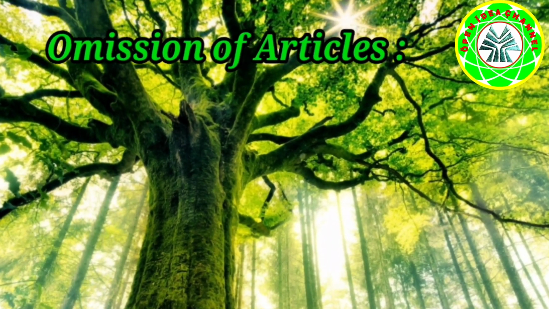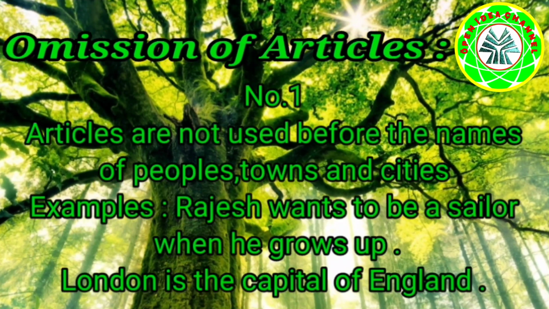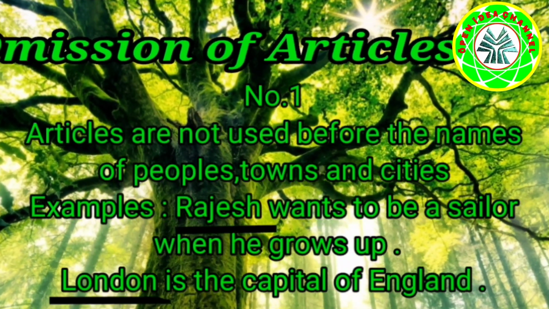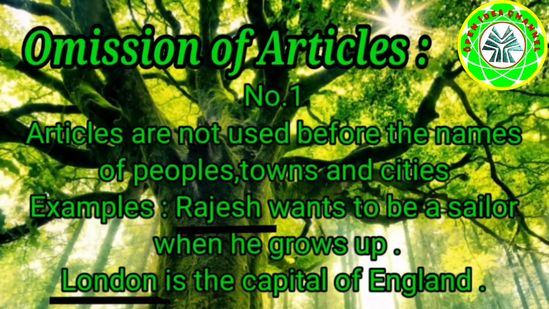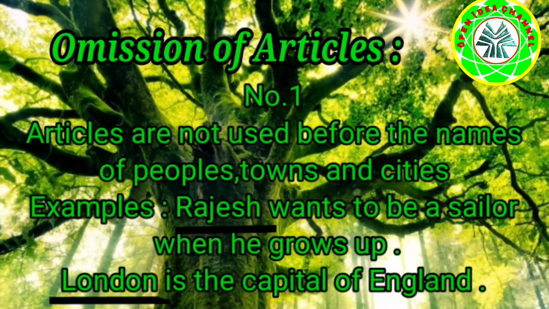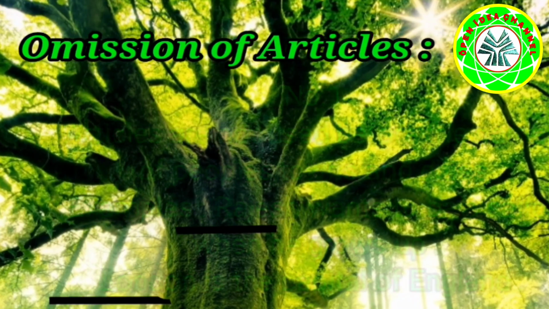Omission of articles. Articles are not used before the names of people, towns, and cities. Example: Rajesh wants to be a sailor when he grows up. London is the capital of England.